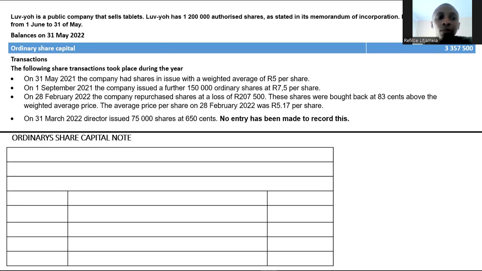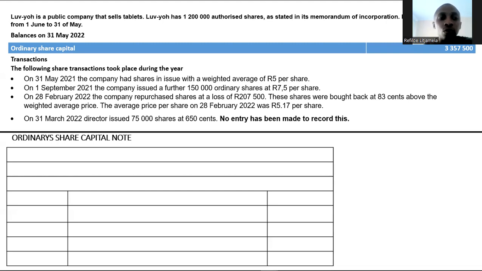Now they gave us the balance on the 31st of May 2022. Note that the 31st of May 2022 is the end of the financial year. Okay, so it can be given to you as 1 June 2022, which is the beginning of the next financial year. But the 31st of May is the end of the current financial year. And your ordinary share capital is 3,357,500, meaning that this is also the balance at the end of the year, unless the transactions or additional information tell you otherwise.